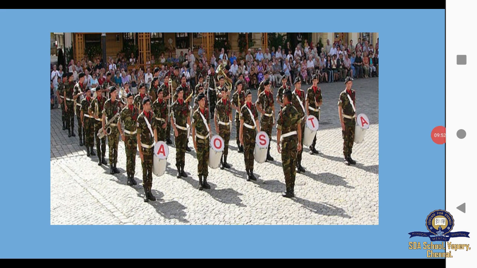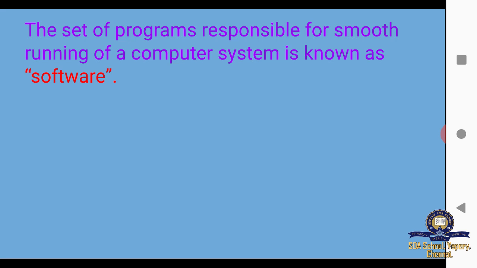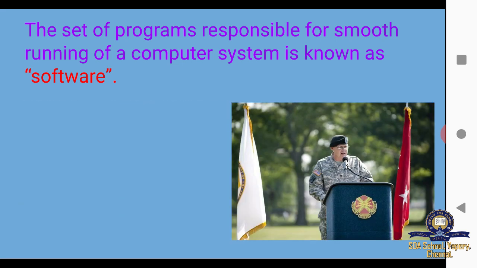That's why we need a set of programs that help the proper functioning of the hardware components of a system. So we choose software. Software is a program responsible for the smooth running of a computer system. That's why software is a commanding officer. It is a set of instructions or programs that tells the hardware what to do and how to do it.